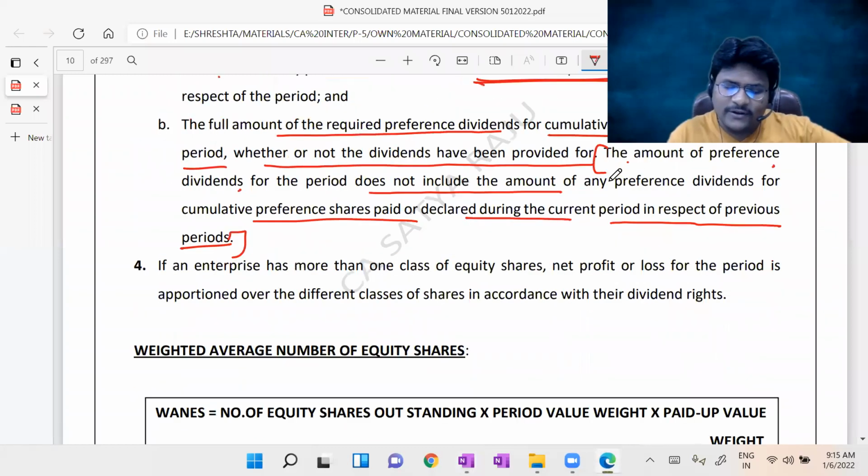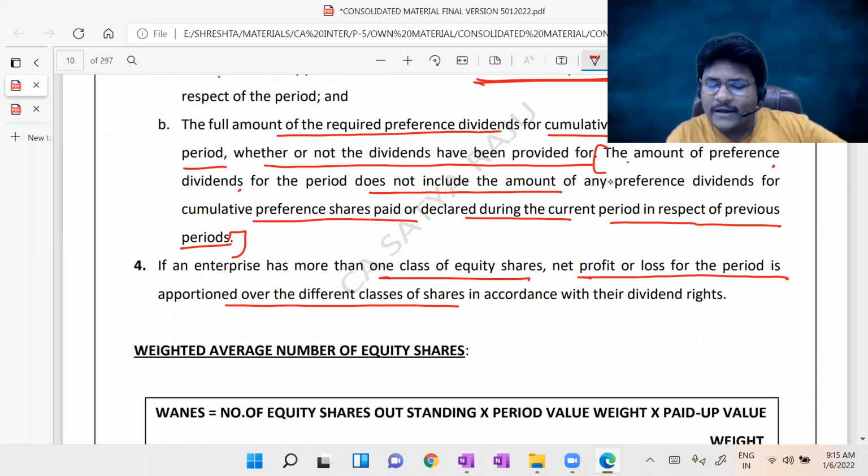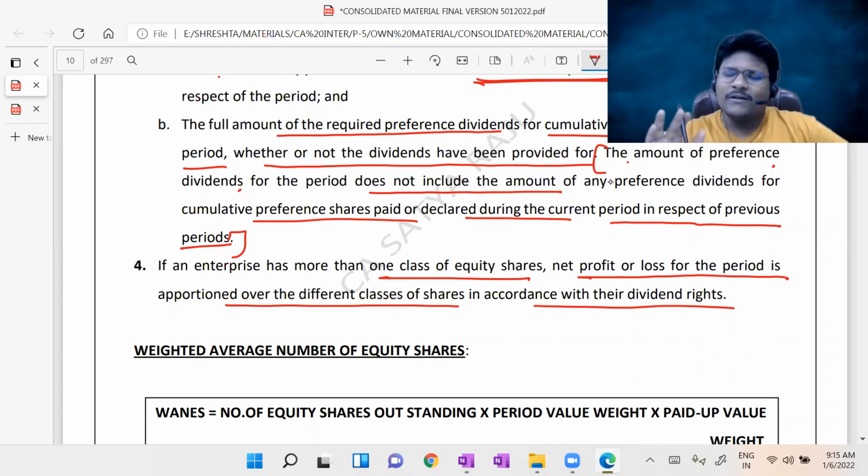And the last one, let us check here. If an enterprise has more than one class of equity shares, net profit or loss for the period is apportioned over the different classes of shares in accordance with their dividend rights. For example, generally a company has only one class of equity shares. Then there is not much difference. All the equity shareholders have an equal dividend right, an equal right in the profits, right?